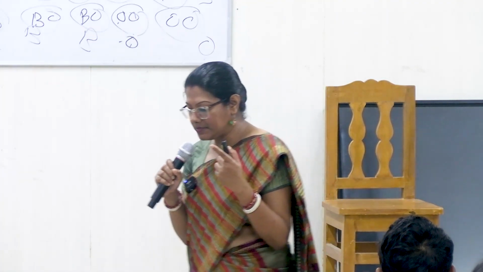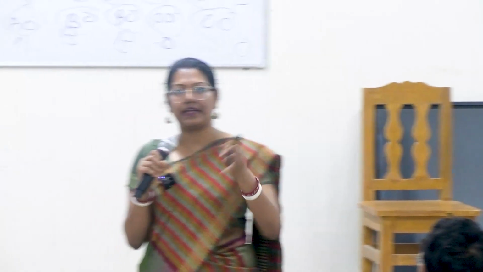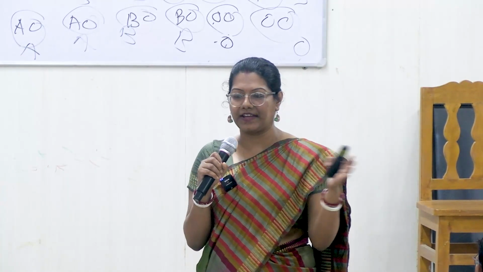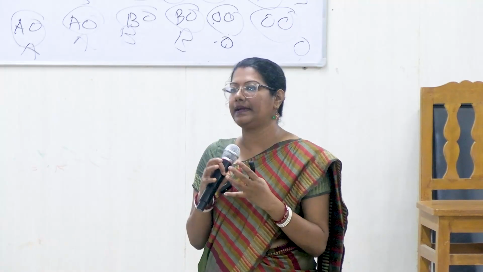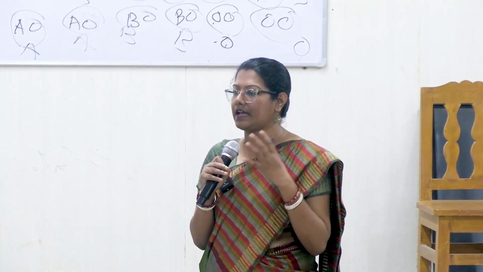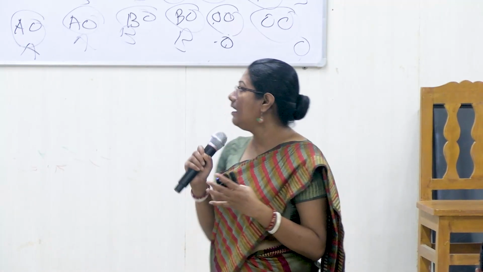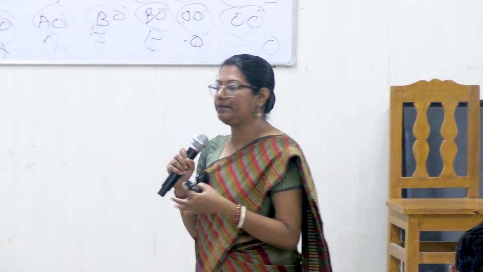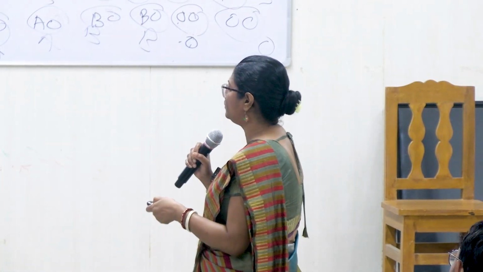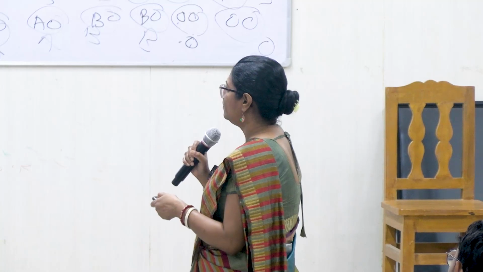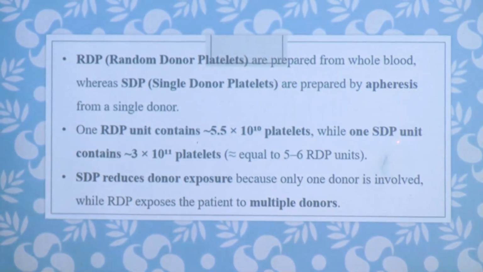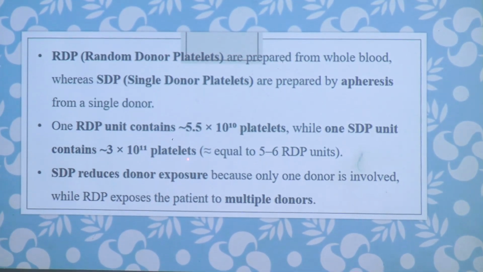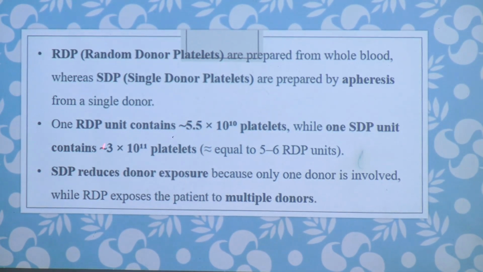For RDPs, what will happen? Let's say I got 5 blood donations. From 5 persons, I took 5 platelet concentrates. Then I will combine these 5 platelet concentrates and make the random donor platelet. Why do I need to combine? Because random donor platelets contain approximately 5.5 x 10^10 platelets, while one SDP, one single donor platelet, contains more platelets, around 3 x 10^11.